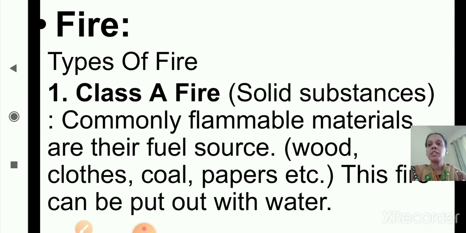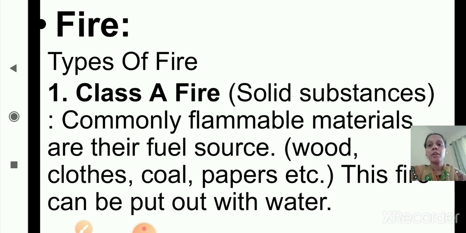Yes, now the next is fire. First we will see the types of fire. This is also a disaster. The first one which we studied was earthquake. Now the second one is fire. First we will see the types of fire.